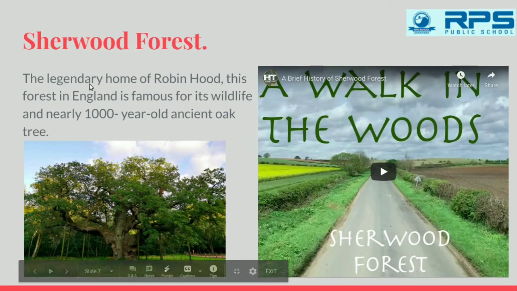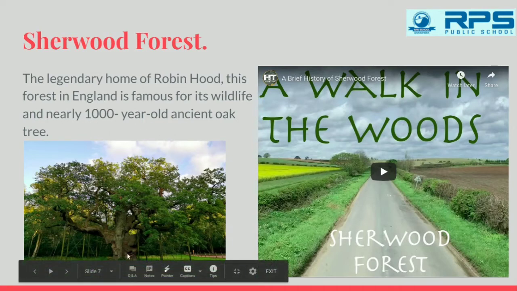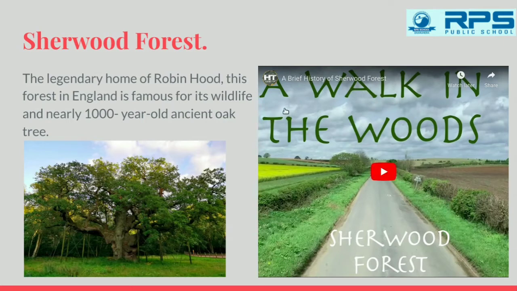Legendary means famous home of the Robin Hood, and this forest is in England, and it is famous for its wildlife. Many animals live over here, and it is also famous for this particular tree, which is 1000-year-old oak tree. The one you are able to see in picture. This is 1000-year-old oak tree. This is Sherwood Forest. We'll have a walk through the Sherwood Forest.